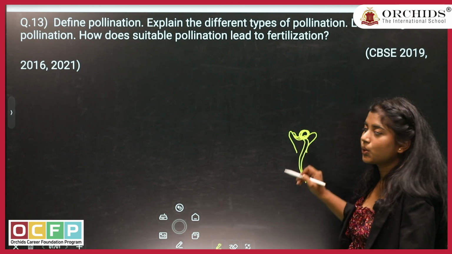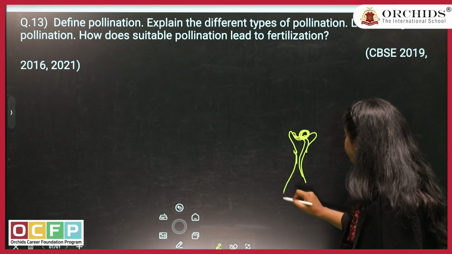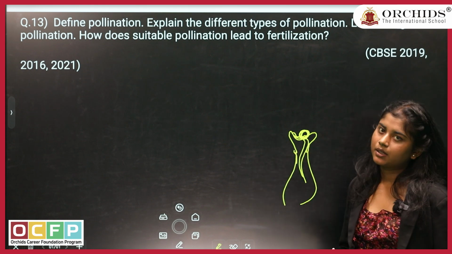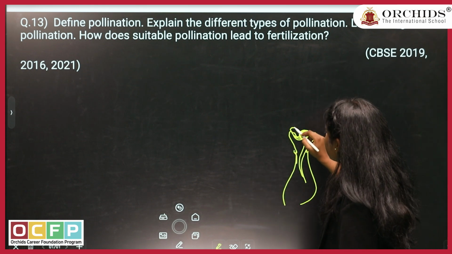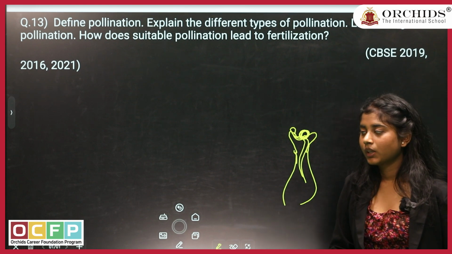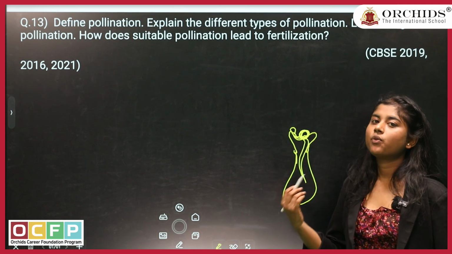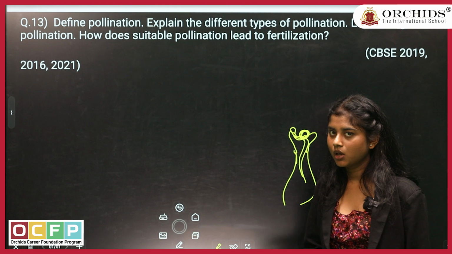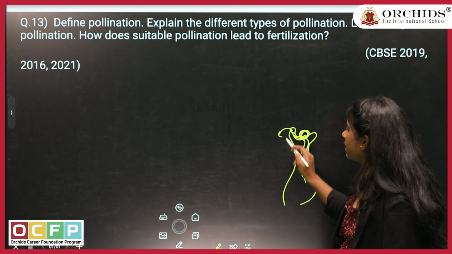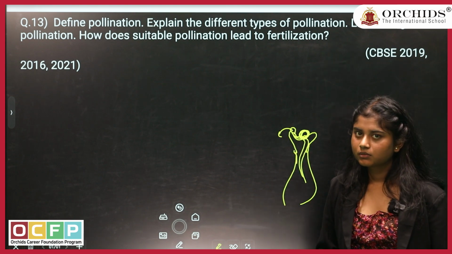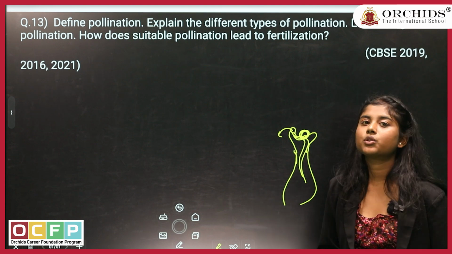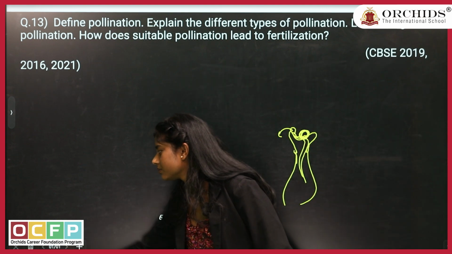For example, this is a rose plant, and we have a jasmine pollen grain here. The stigma will try to find out if it is the same species or not. If it is not, then it will be removed from the plant. So all these factors play a very important role in the process of pollination.